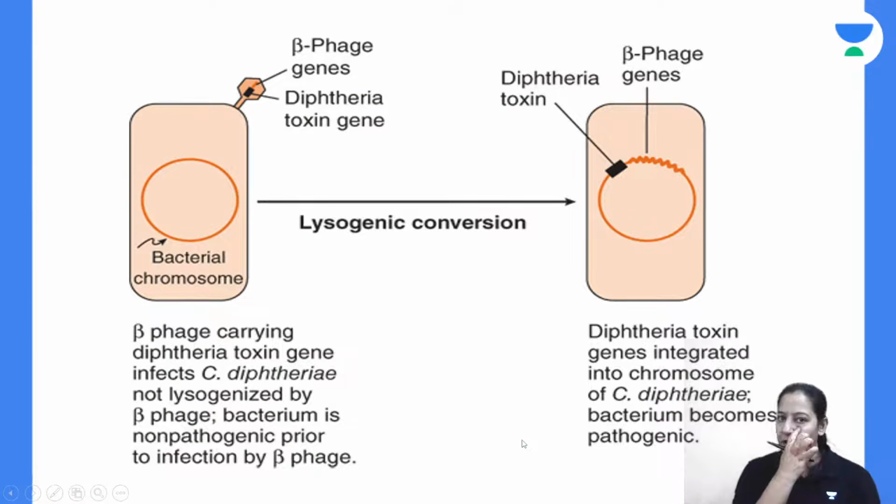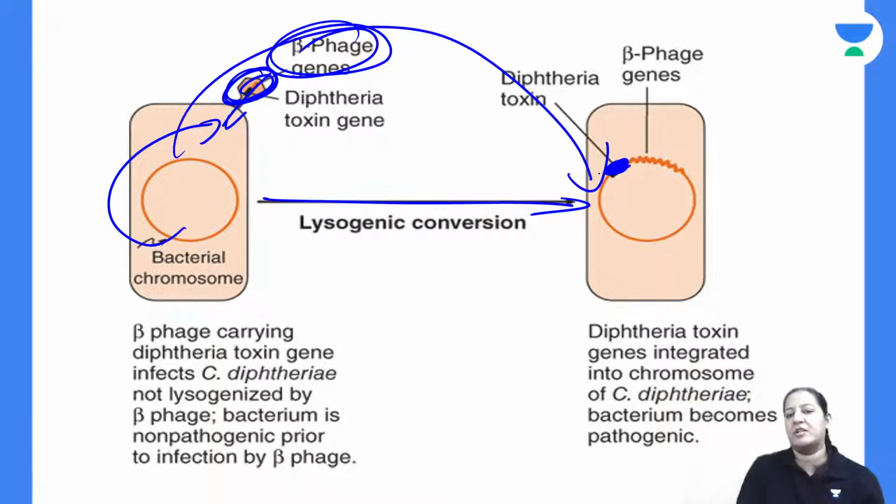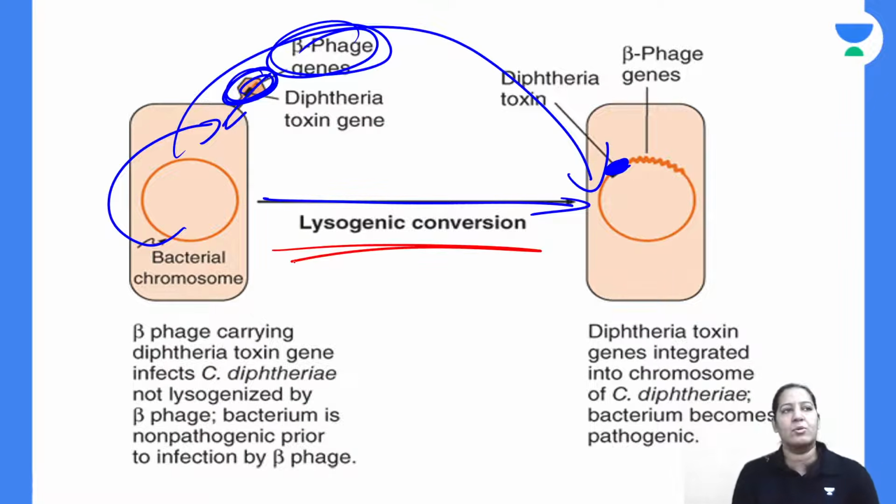The name of the gene is tox gene. You can see the same diagram which I have shown you. Here beta phage is doing the transmission, and this gene is the diphtheria toxin gene, the tox gene. It is transmitted from one bacteria to another with the help of a phage, that is beta phage. So this is a virus. It is coming here, taking the tox gene from here and transmitting to another bacteria. So non-toxigenic strain can be converted to toxigenic strain, and this is known as lysogenic conversion.